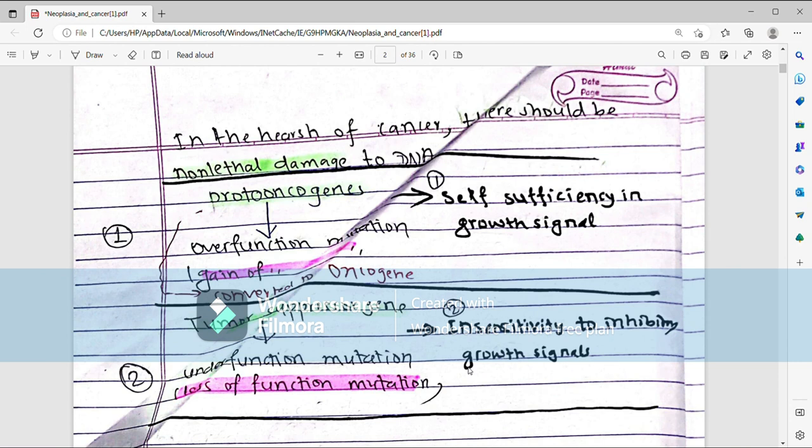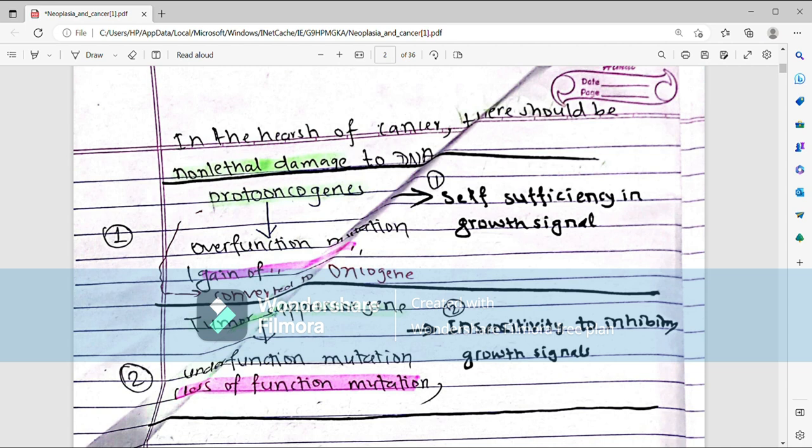For the cell to be cancerous, the proto-oncogene should have gained function. That is, there should be over-functioning of proto-oncogene, gain of function of proto-oncogene, so that proto-oncogene is converted to oncogene. That's why this leads to self-sufficiency in growth signal, so that the growth signal is self-sufficient for the growth.